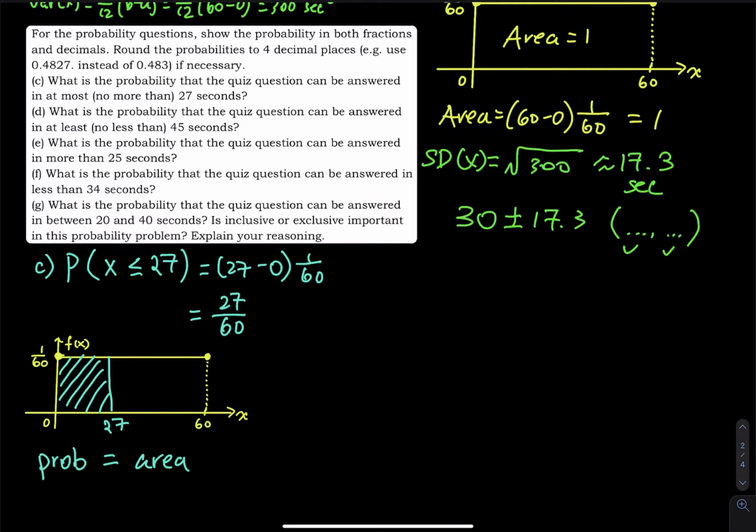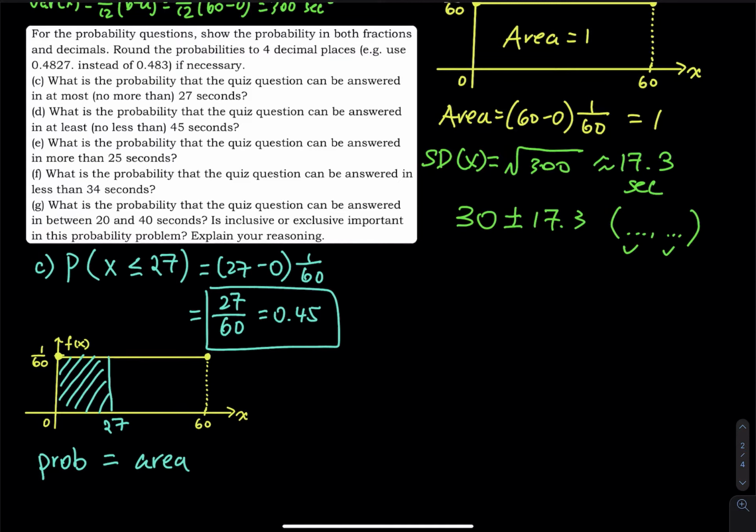If you are asked to approximate this, then you have to use 27 divided by 60 and then provide an approximation. For this one, you don't need to round to 4 decimal places. It equals 0.45 exactly. So this is your answer.